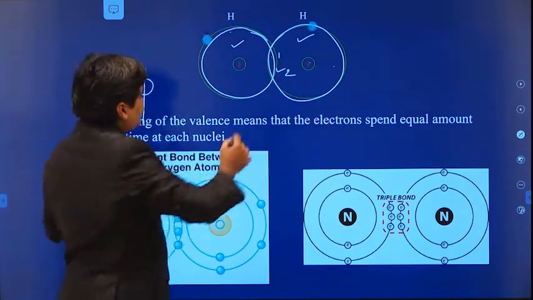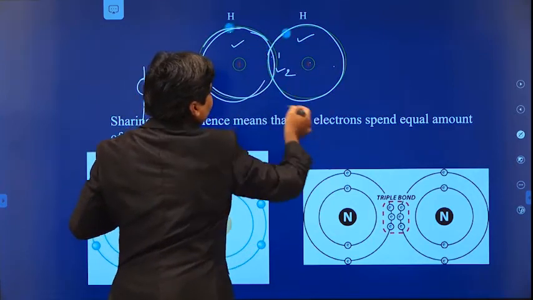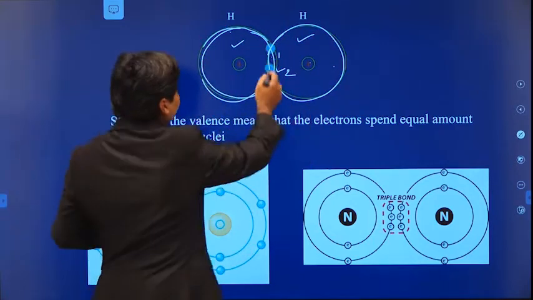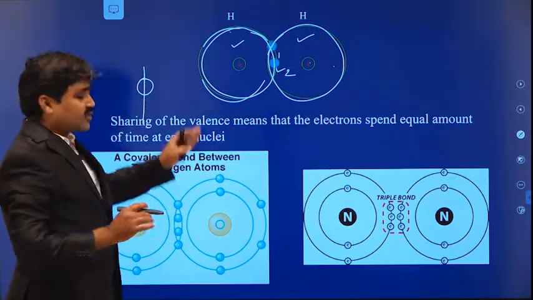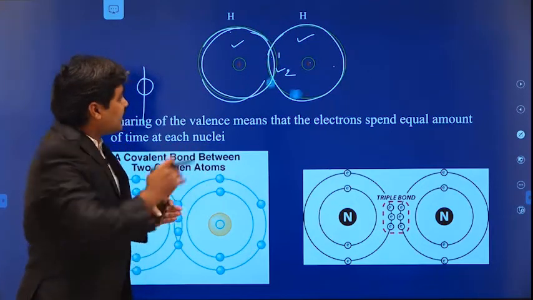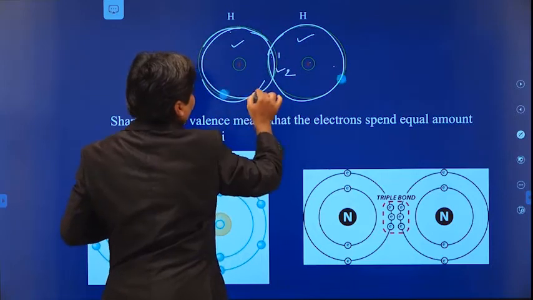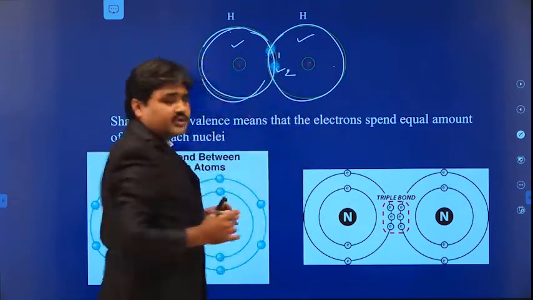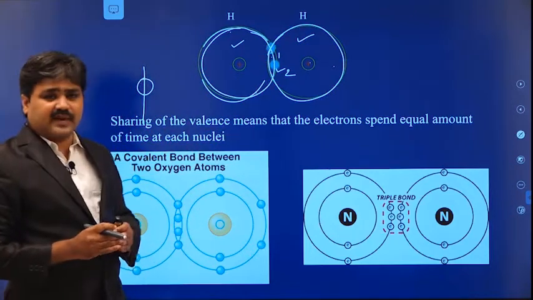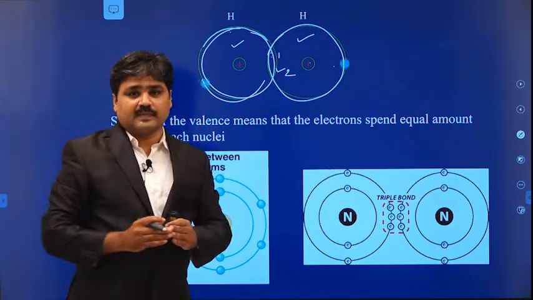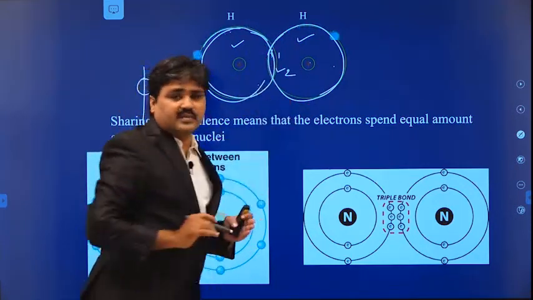That means the 2 valence electrons spend an equal amount of time between the 2 nuclei. These 2 electrons not only belong to this atom, they also belong to the other atom. Sharing does not mean cutting the electron in half and giving it to the 2 atoms. It means this electron not only belongs to this atom, it also belongs to the next atom that is sharing the valence electrons. This is the meaning of sharing.